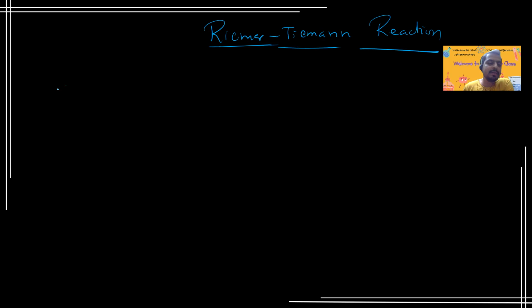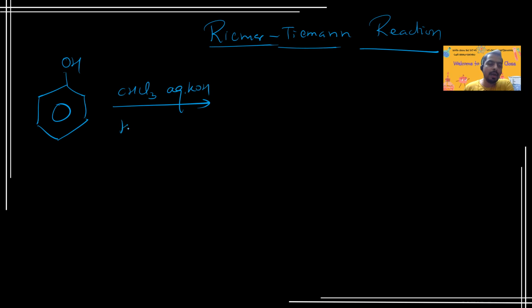Reimer-Tiemann reaction is a very famous reaction for the formation of ortho-salicylaldehyde and para-salicylaldehyde, as well as salicylic acid. It is a very famous reaction of phenol. So what happens in this reaction? The substrate is phenol. Phenol reacts with chloroform, CHCl3, in the presence of aqueous KOH, then H plus, at a temperature of approximately 60 degrees Celsius.